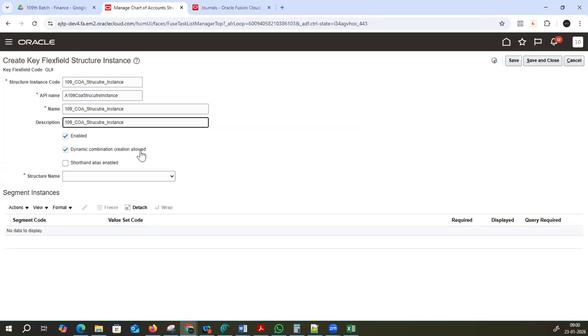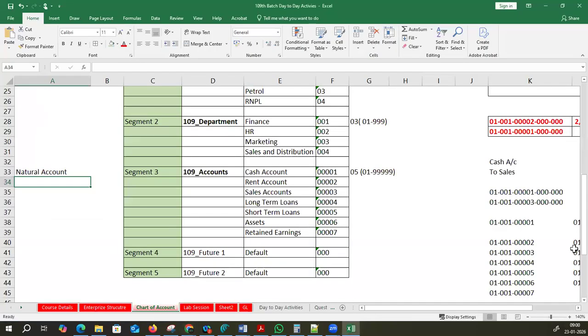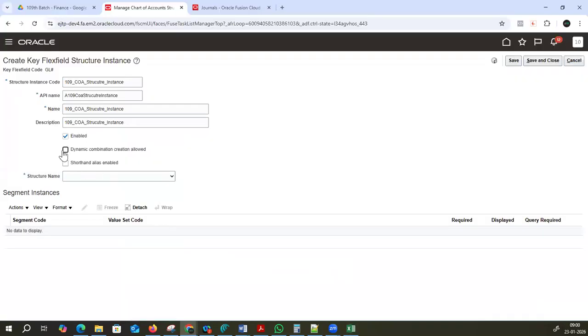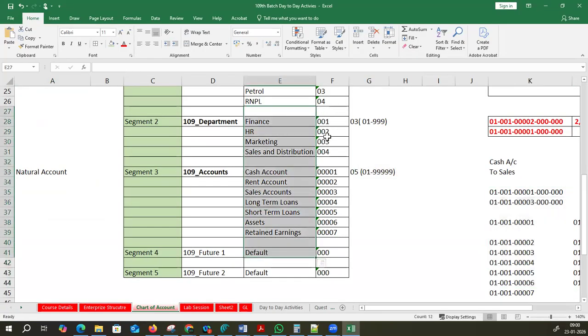I told you what we are supposed to do: allow dynamic insert. If you remove this one, you are the person supposed to create all these combinations manually, whenever a new accounting entry comes into the picture. Now what happens here? The system creates them automatically. Click here, and the system will automatically create all the possible combinations.